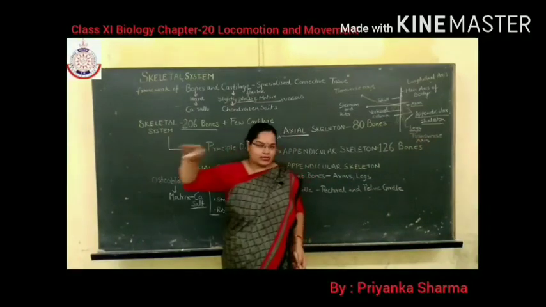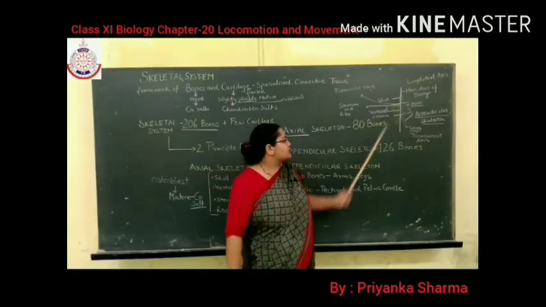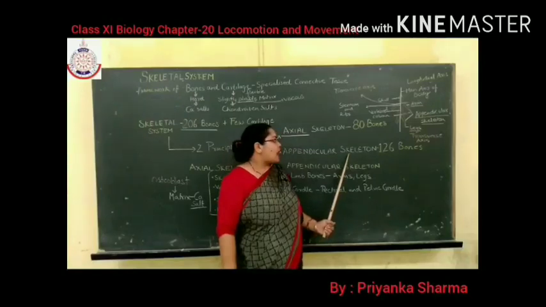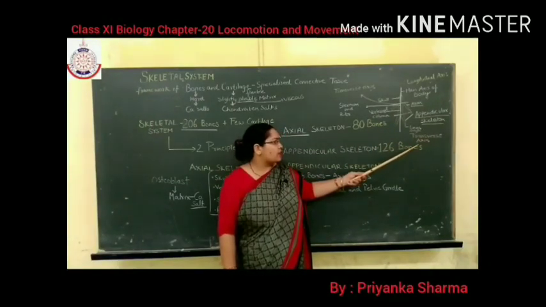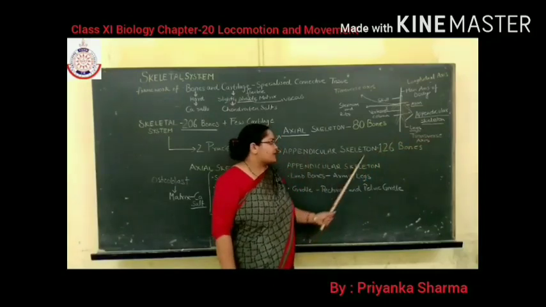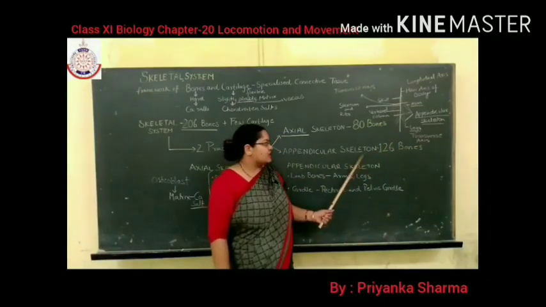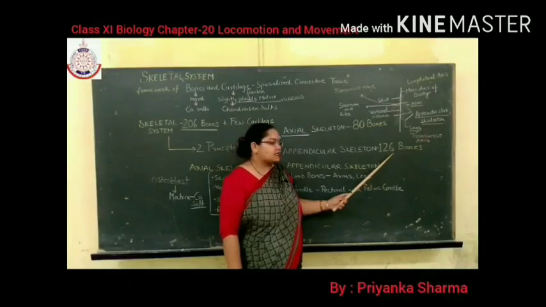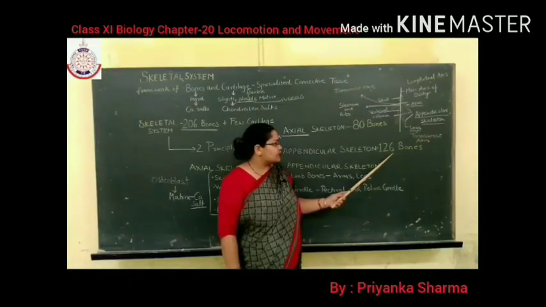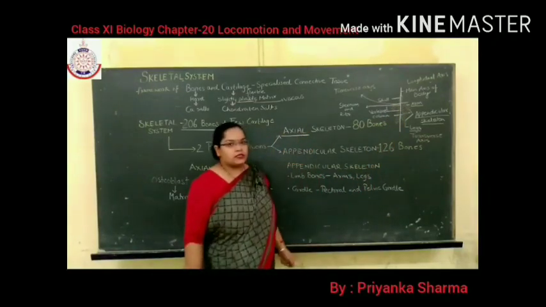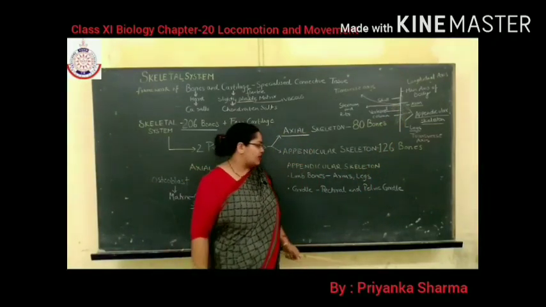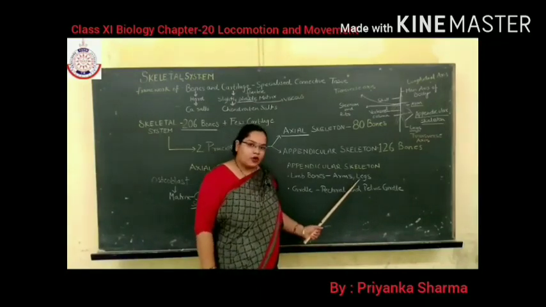This is the transverse axis. So the skeleton part which is present along the transverse axis of the body forms the appendicular skeleton. And the appendicular skeleton consists of 126 bones. For example, limb bones. What are your limbs? That is your arms and your legs. They are known as your limbs.